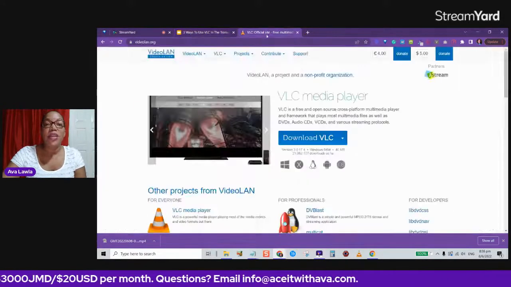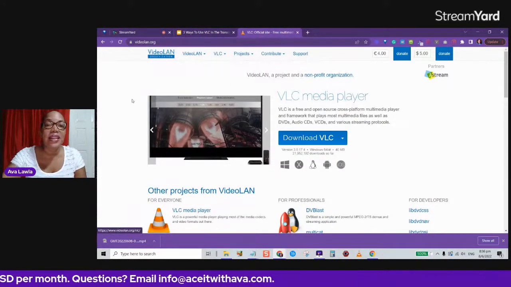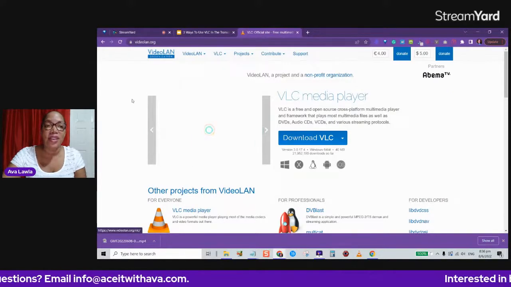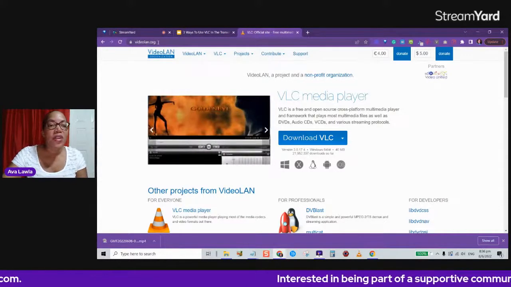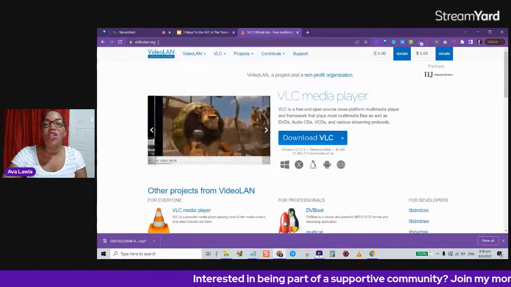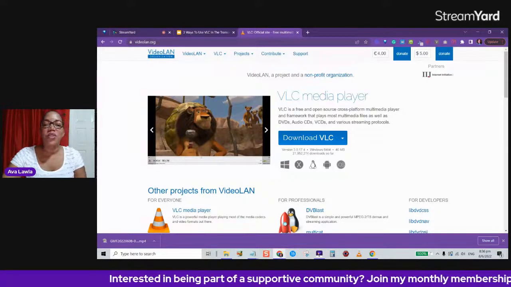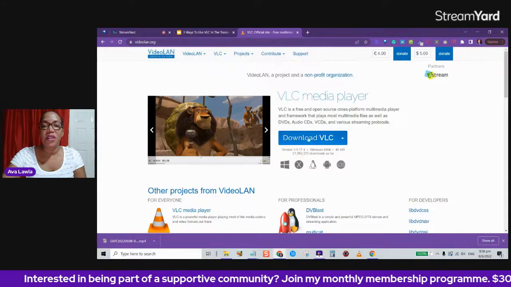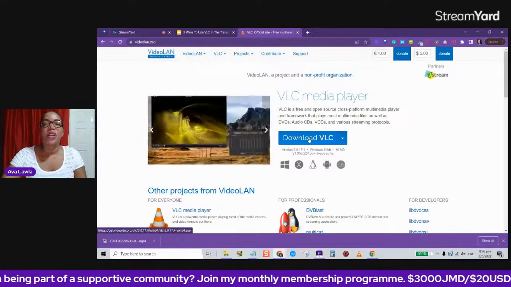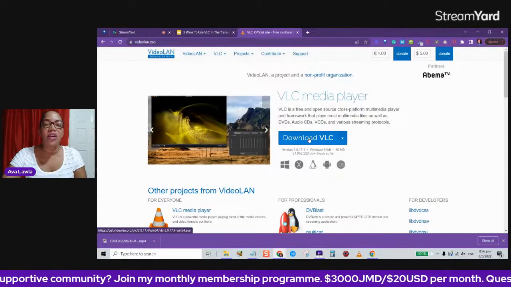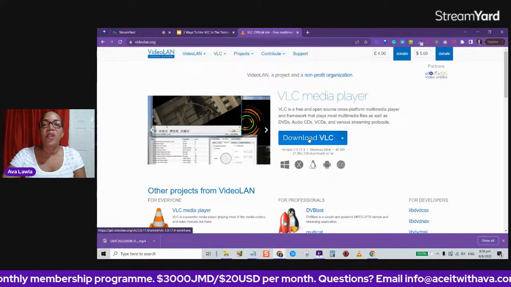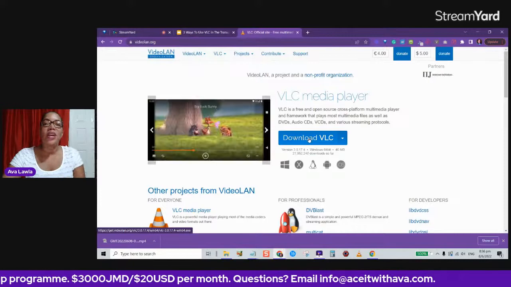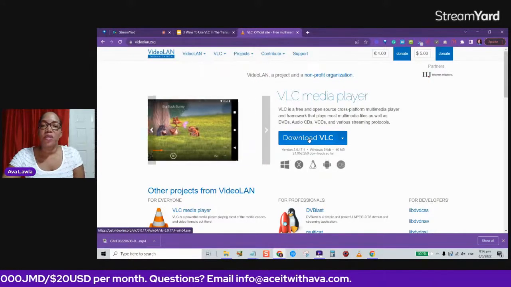But first of all, you would need to know how to get VLC if you do not have it. So this website, as you see here on the top left-hand corner, videolan.org. That's where you go to download the VLC media player. You see it right here, and you can download it and install it on your computer. It is free.